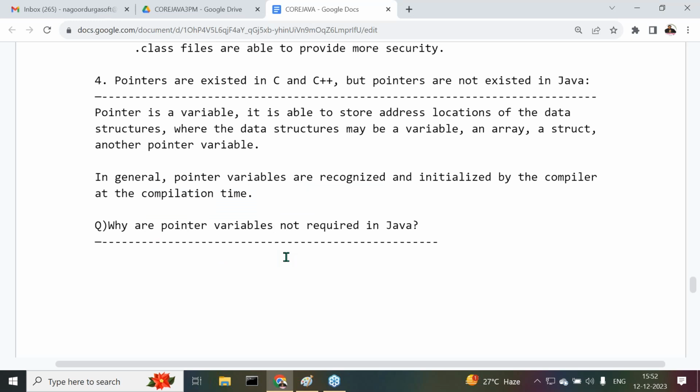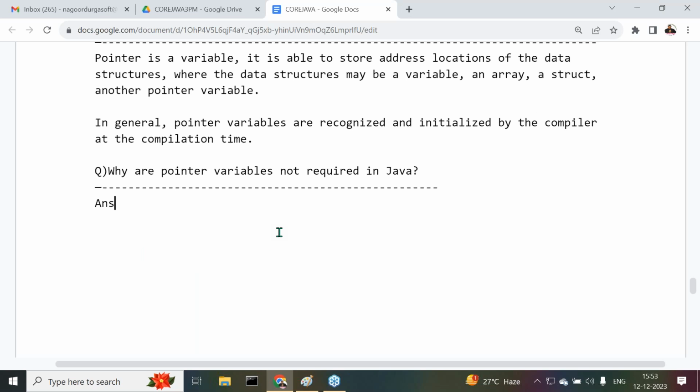At the same time, the other question is: why are these pointer variables required in C and C++? Why are pointer variables not required in Java, and why are they required in C and C++? That question also comes internally. Indirectly, why are pointer variables required in C and C++, and not required in Java? These questions we have to understand. Now I'm going to give some answers to you.